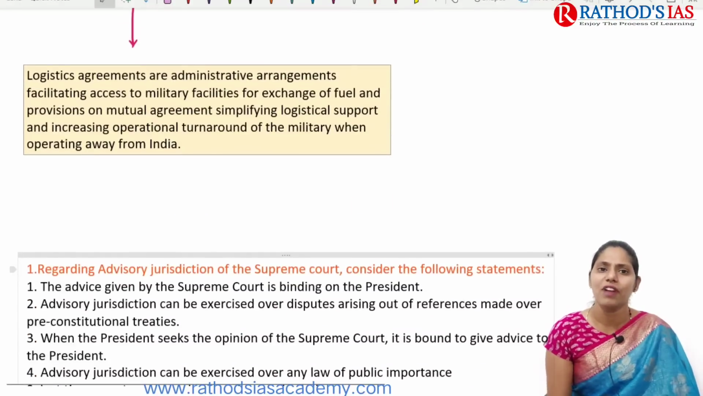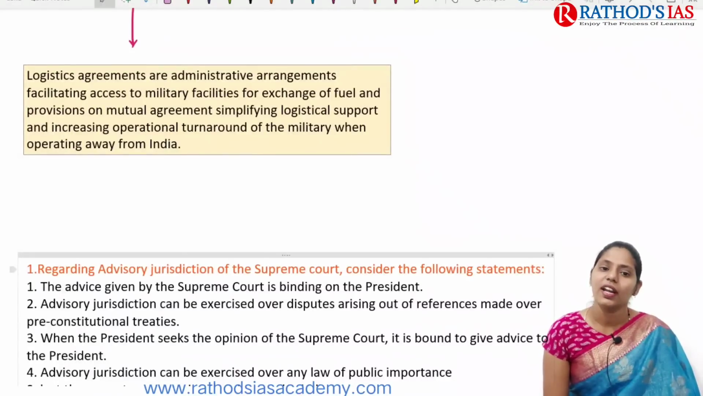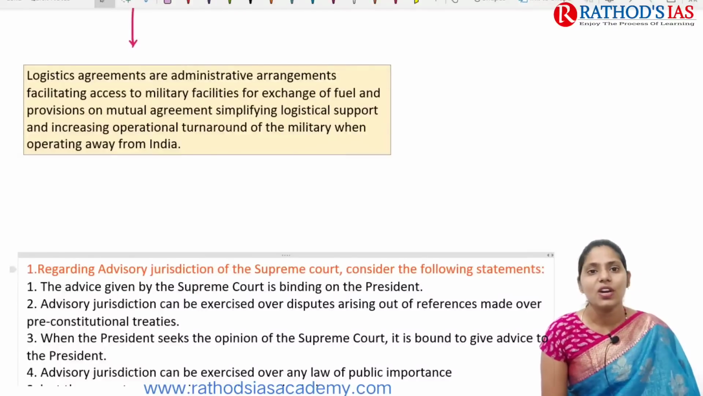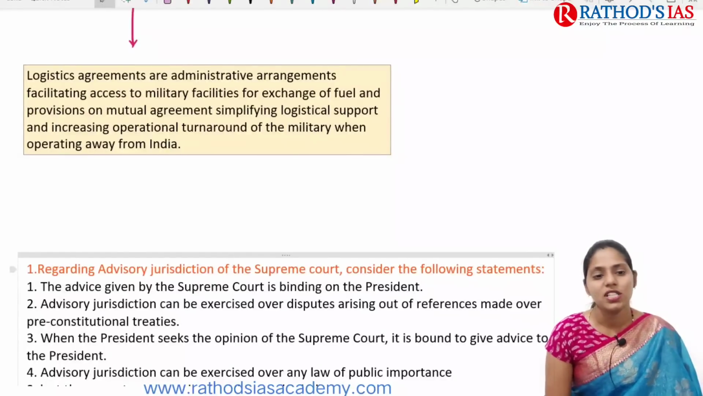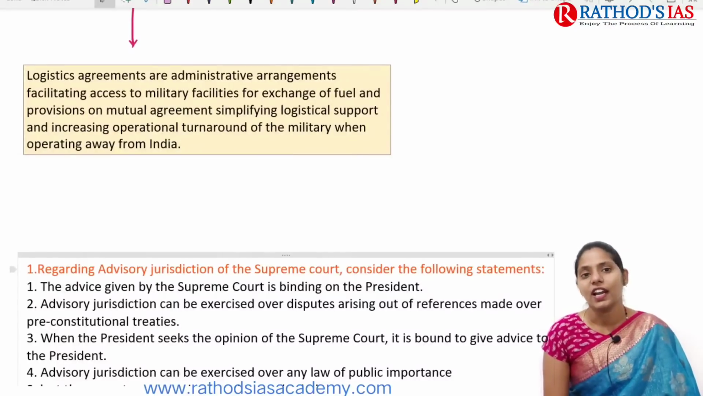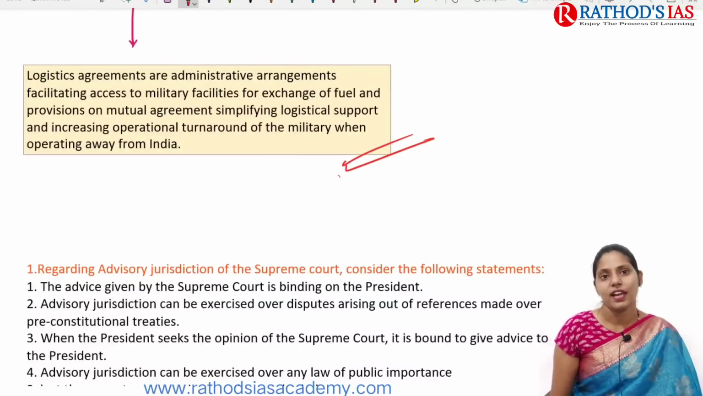Now some facts regarding what a logistics agreement is. These logistic agreements are like administrative agreements. They are very helpful in facilitating access to military facilities for exchange of fuel and some provisions, and mutual agreement that will be helpful for simplifying logistic support and increasing the operational turnaround of a military when it is operating away from India. So this is about the logistic agreement.